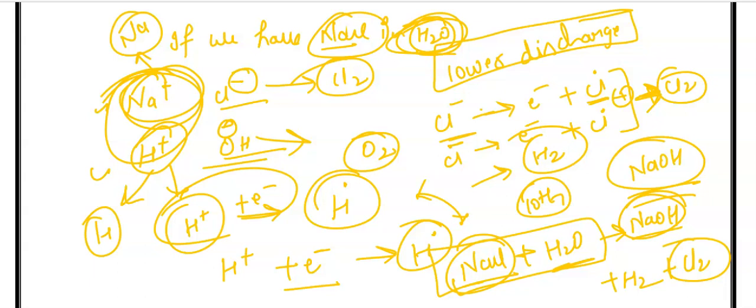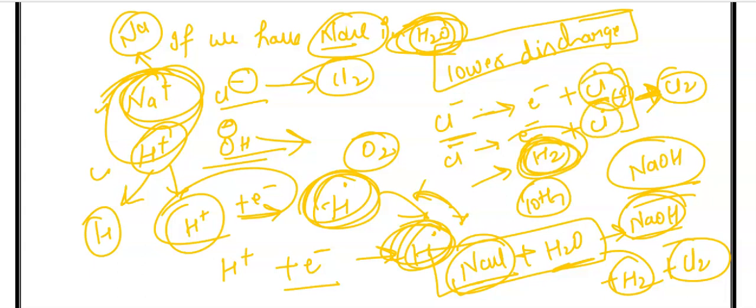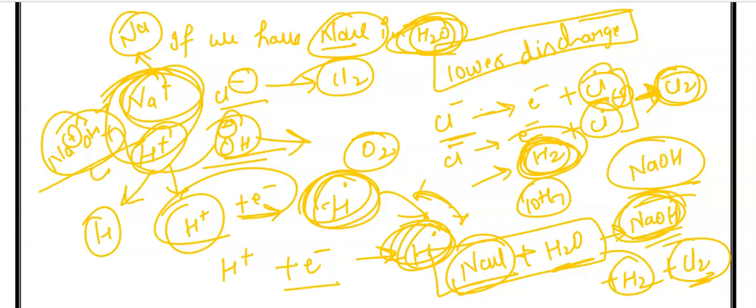We got hydrogen gas from these points: this H dot radical and H dot radical both combine to form H2, that is the hydrogen gas. Similarly, 2 chlorine radicals combine to get Cl2 gas, and we have remaining Na positive and OH negative ions. These both combine to form the sodium hydroxide solution. This is all about the electrolysis process. I hope I cleared your doubt, and please listen to the video carefully.